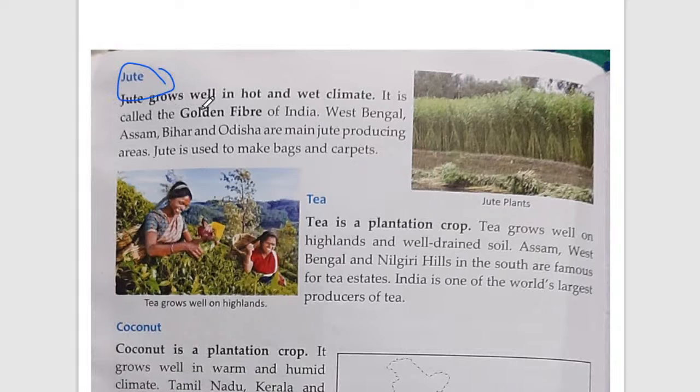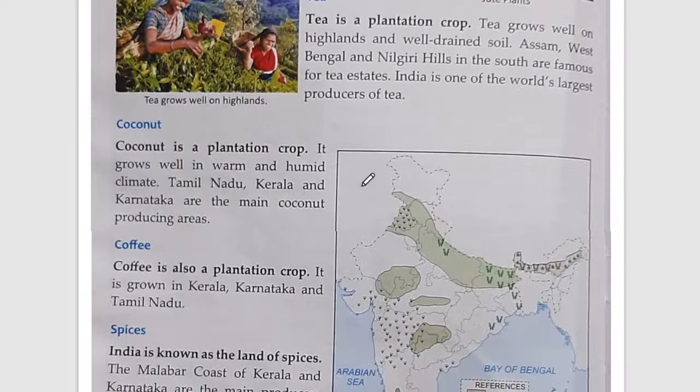Jute is also one of the fibers, and it grows very well in hot and humid or wet climate. So it is known as the golden fiber of India. This is very important for you all, which fiber is known as the golden fiber. That is jute. Areas like West Bengal, Assam, Bihar and Odisha are the leading producers of jute. And jute is used for making carpets and bags.